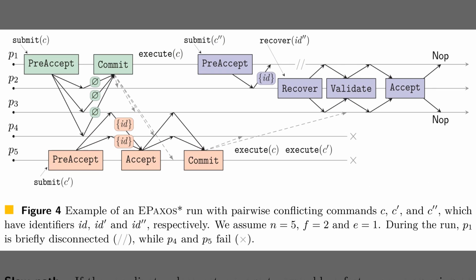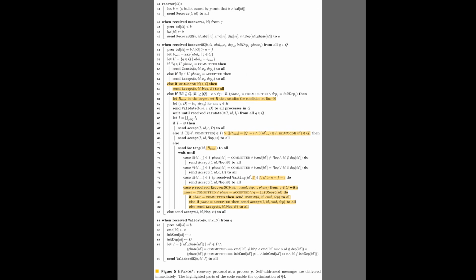Okay, the previous figure covered the commit protocol. Figure 4 illustrates a complete 5-process run under conflicts. The left timeline shows command C, starting at process P1, collecting identical dependencies from a fast quorum, and committing immediately. The bottom lane shows command C prime taking the slow path through accept and commit because replies diverge. The right sequence shows command C double prime entering recovery, where validate confirms safety before a new accept, so execution remains F-resilient despite failures.